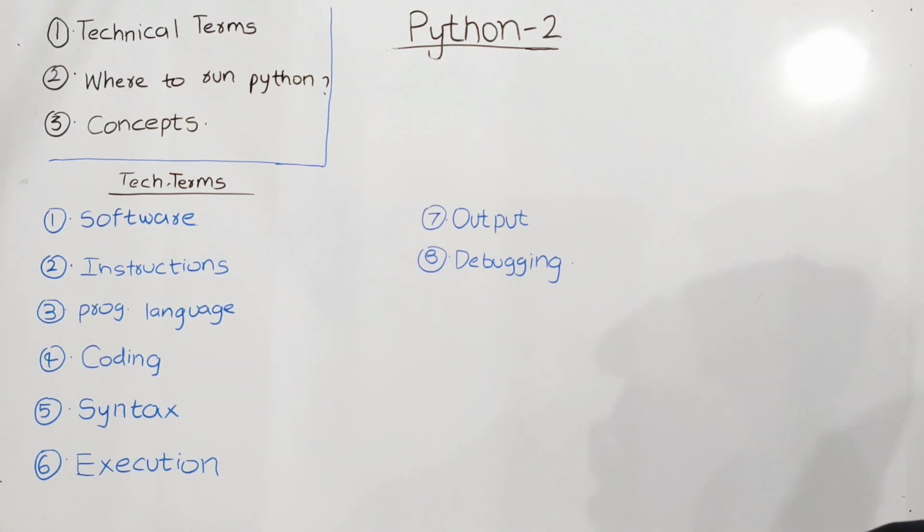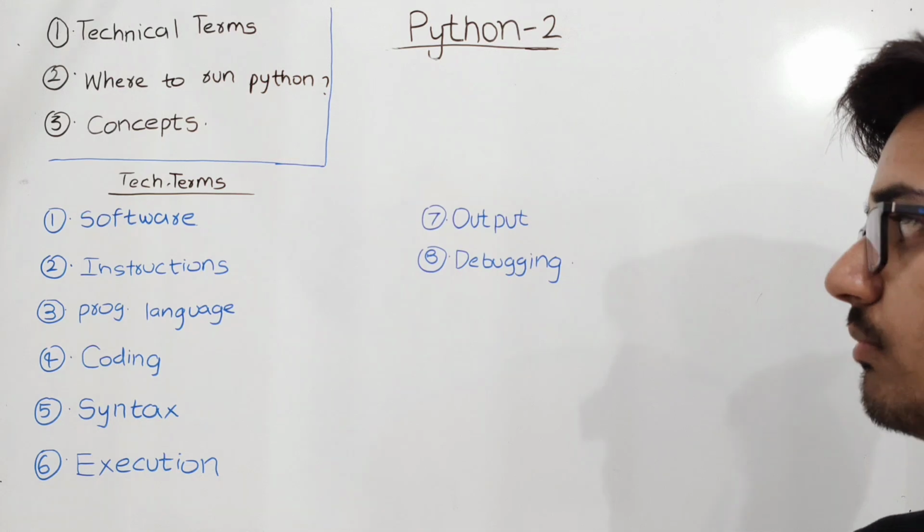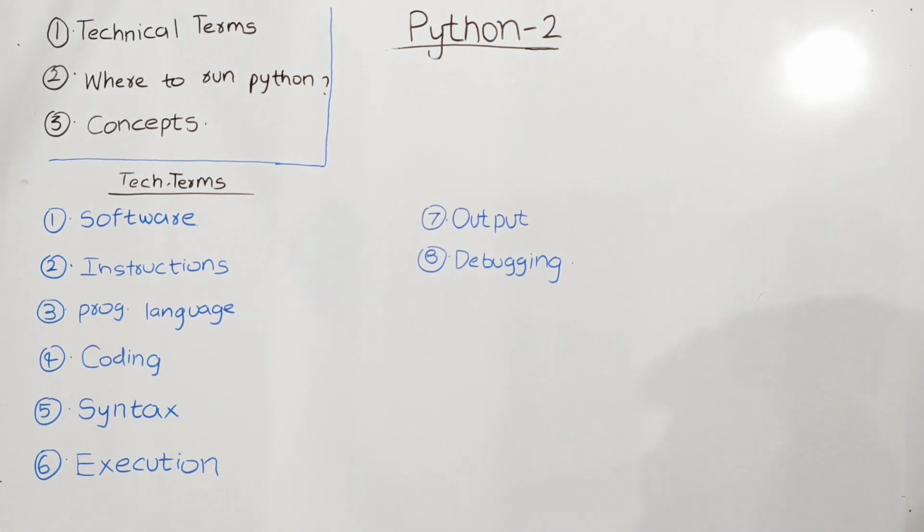So what is meant by execution? Execution is the process of running the program, and we get the result in the output after running this program. And what is meant by debugging? Debugging is the process of finding the errors and fixing them.